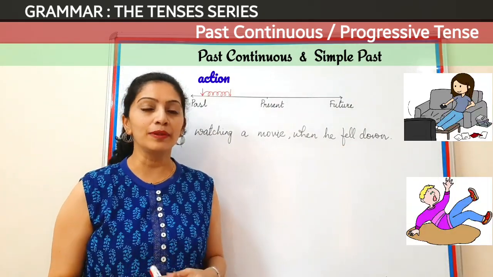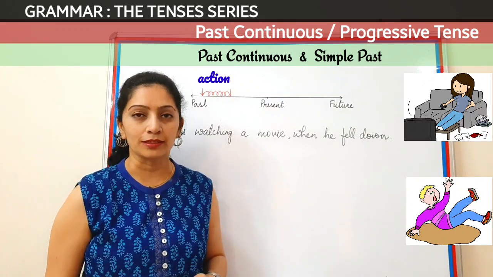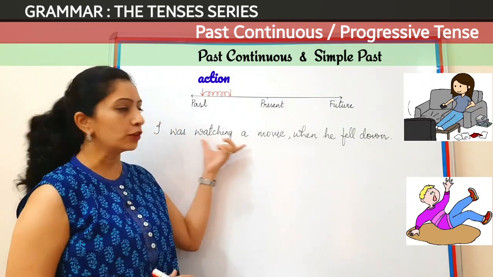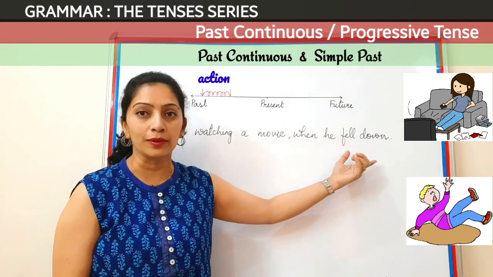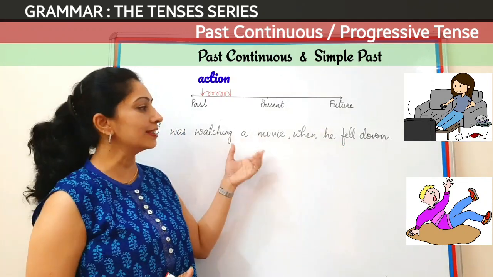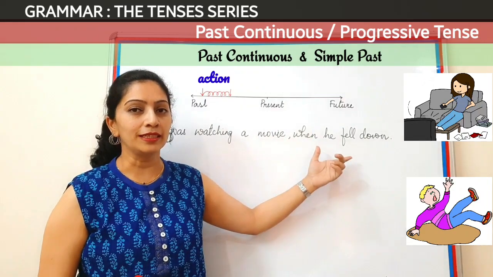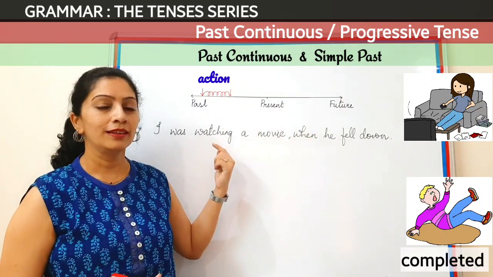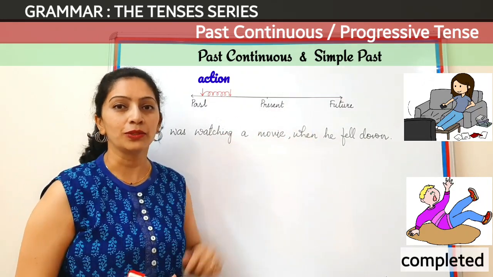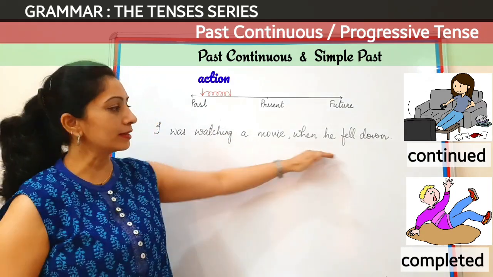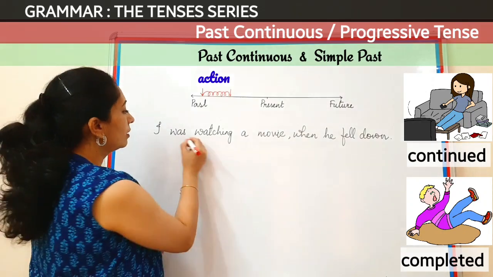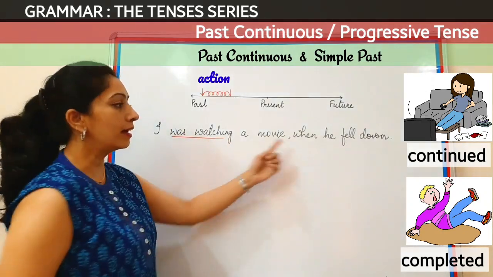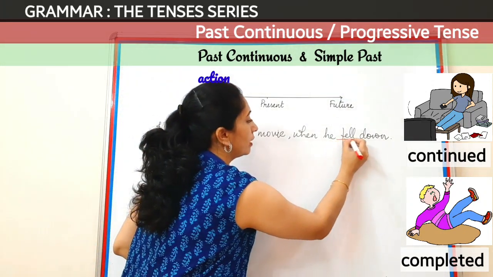Now in this example, I am expressing two actions. One is the action of watching a movie and next is the action of someone falling down. Now here in this sentence, one action is completed while the other one was in continuation. Now if you can spot the verbs, you will find two verbs here. One is was watching and another is fell.